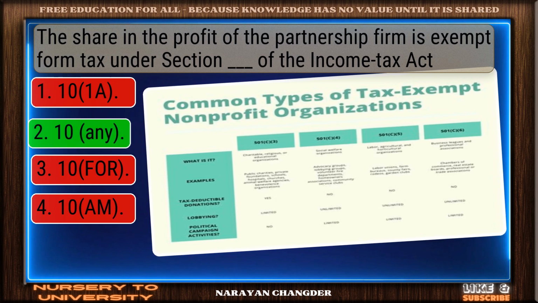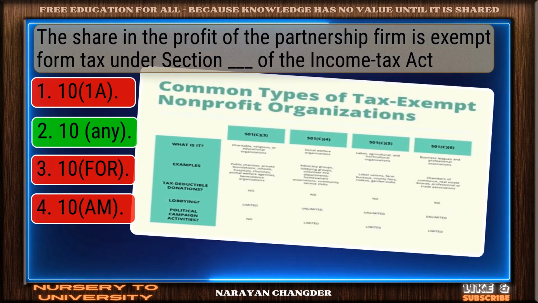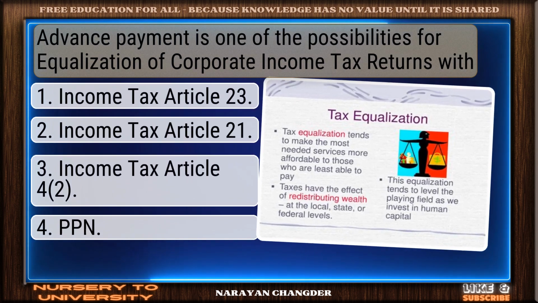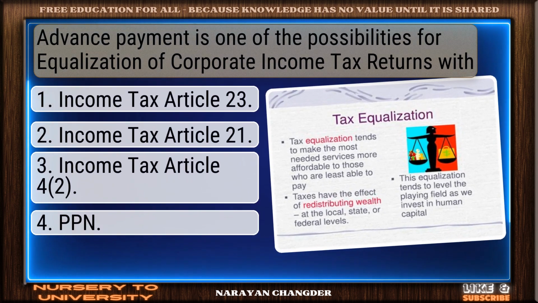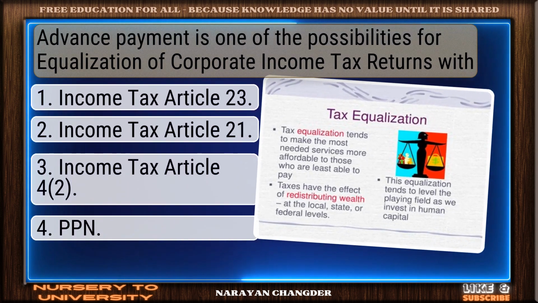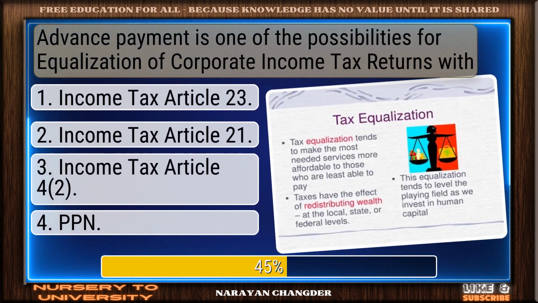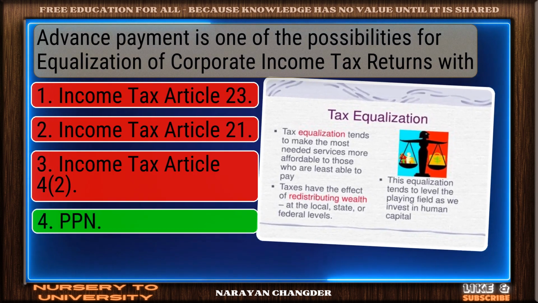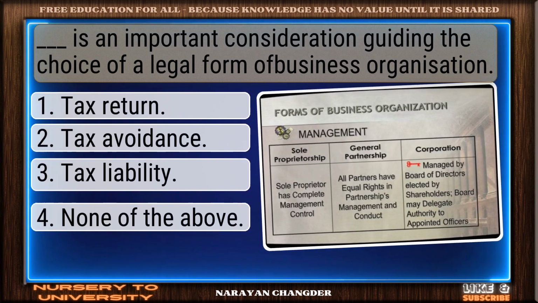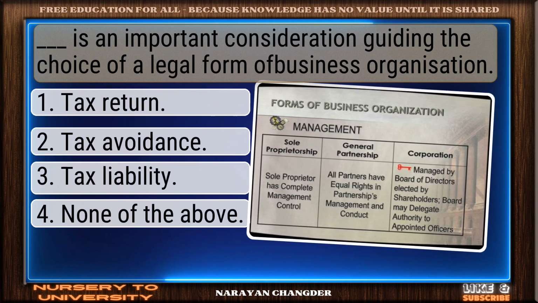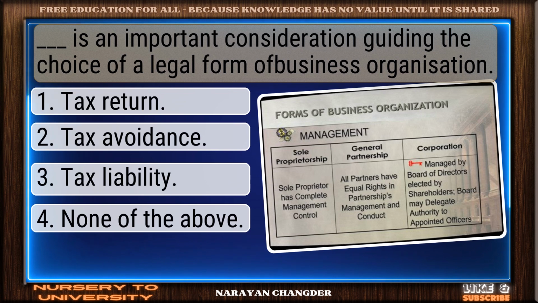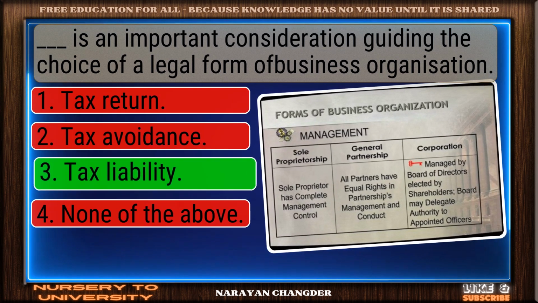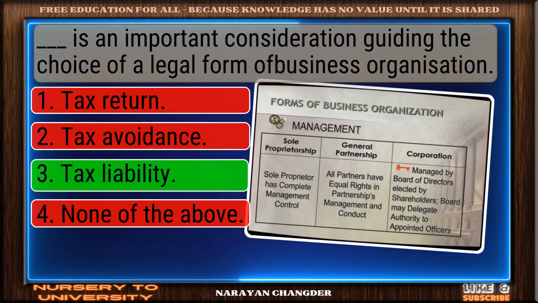Great job. 10 is the accurate answer. Advance payment is one of the possibilities for equalization of corporate income tax returns with. You chose PPM, and it is correct. Dash is an important consideration guiding the choice of a legal form of business organization. Bravo! Tax liability is the answer.